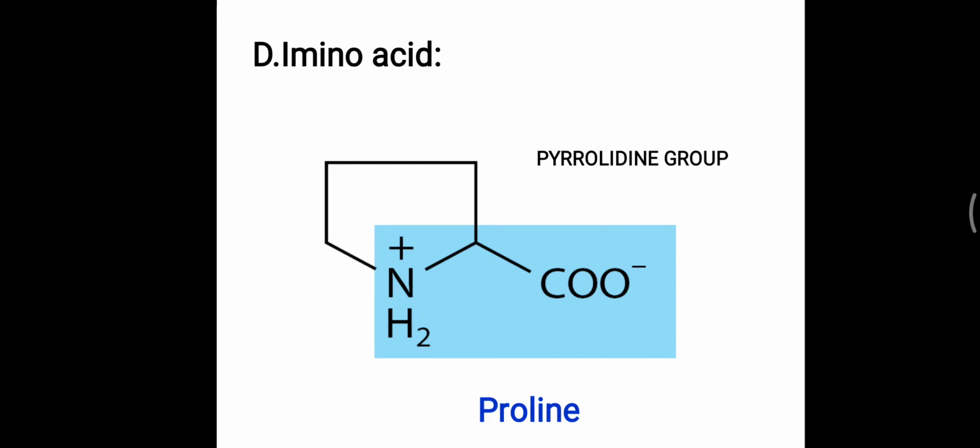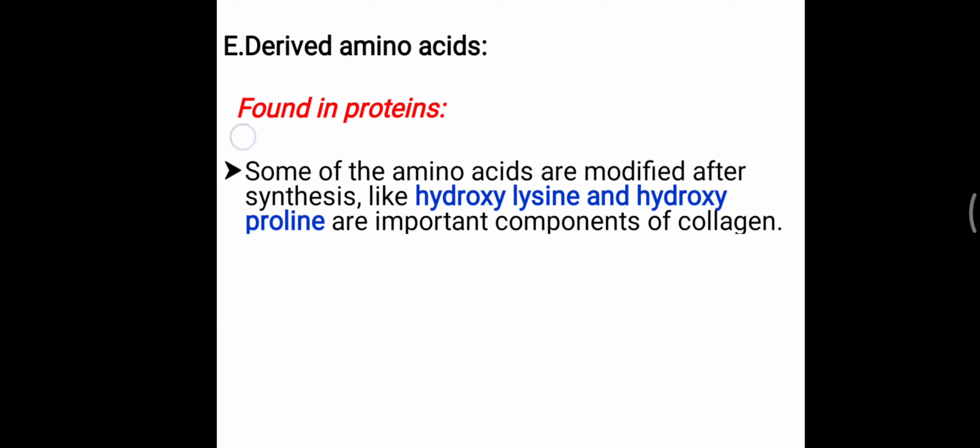Over this proline, one more hydroxyl group is attached, so it is a particular change in the structure of this amino acid. So they are found in the protein. In derived amino acids, one particular molecule is added over the amino acid and it is converted into a specialized structure, that is hydroxyproline, same as hydroxylysine, and they are important in one particular protein.